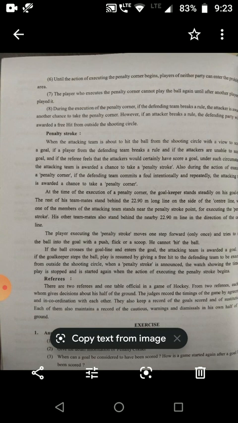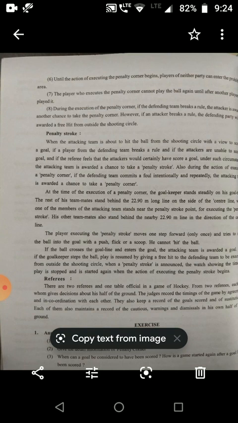Also, during the execution of a penalty corner, if the defending team commits a foul initially and repeatedly, the attacking team is awarded a chance to take a penalty stroke.